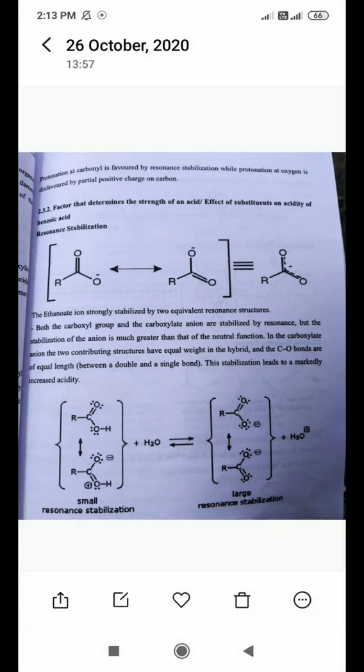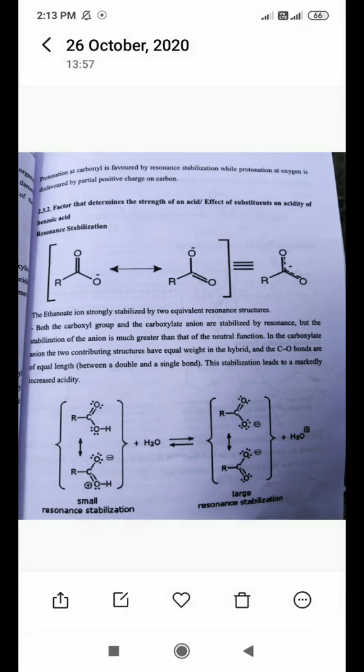Okay, let's start the video. After completely watching this video, students will be able to explain the different factors affecting the strength of an acid, or explain the effect of substituents on the acidity of aromatic acids.